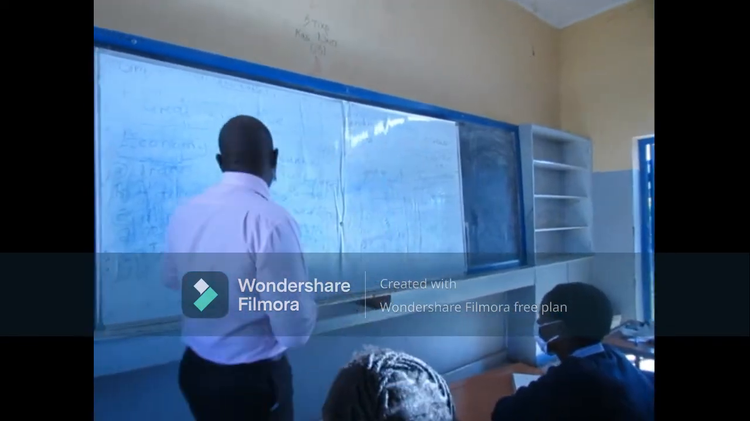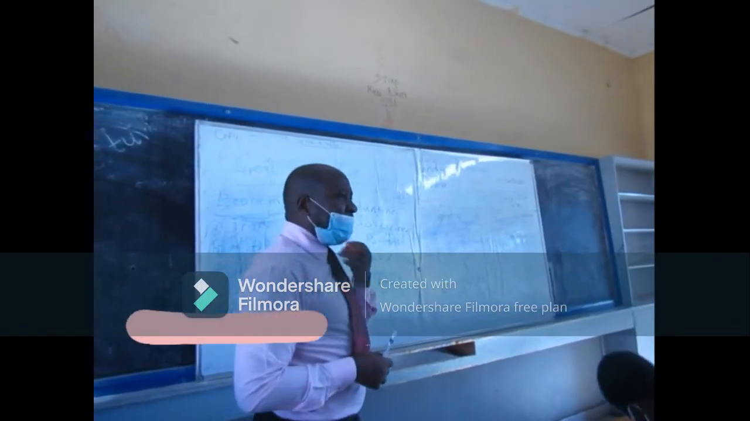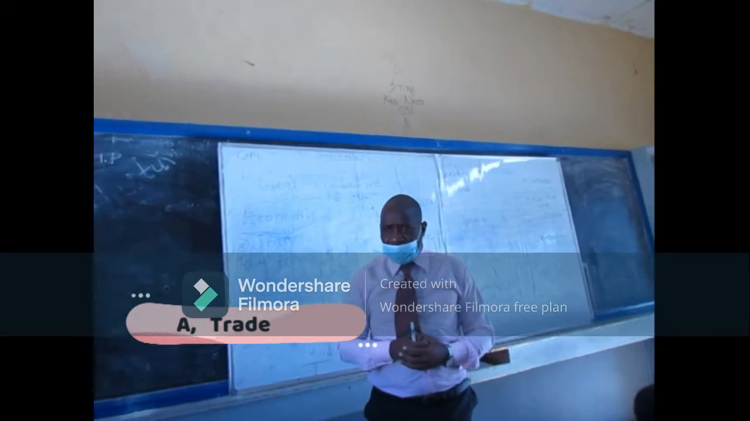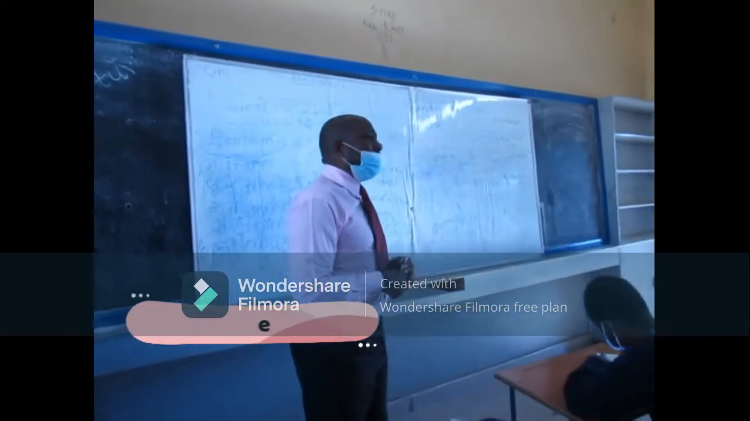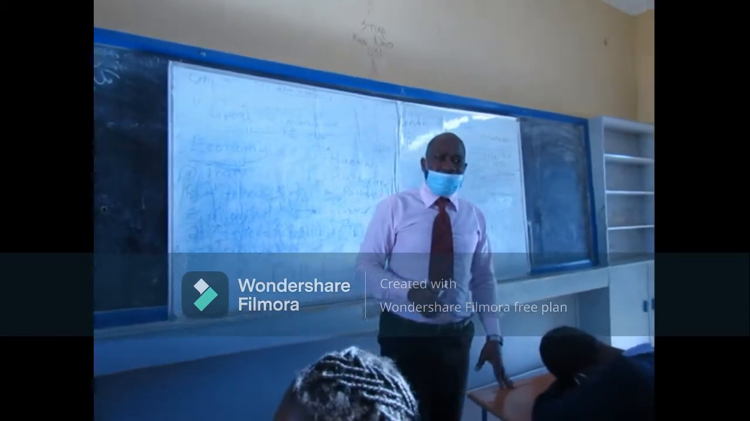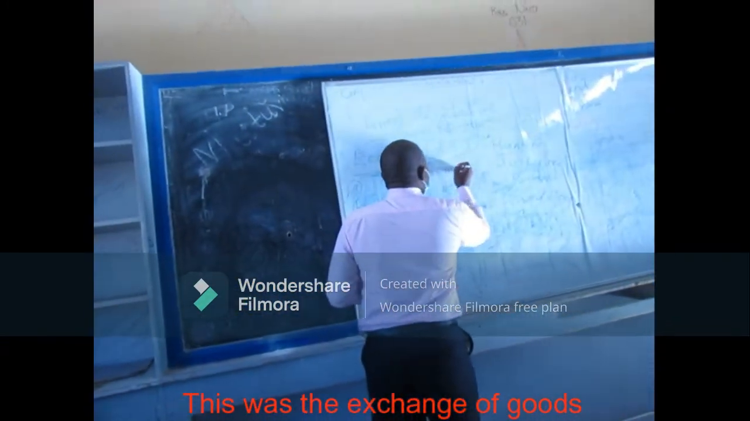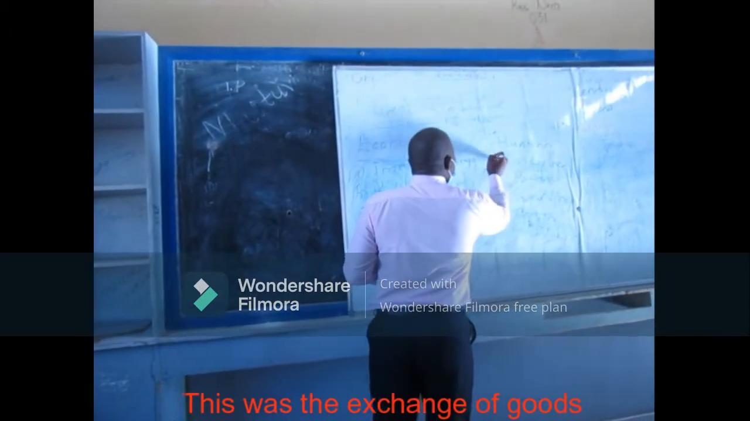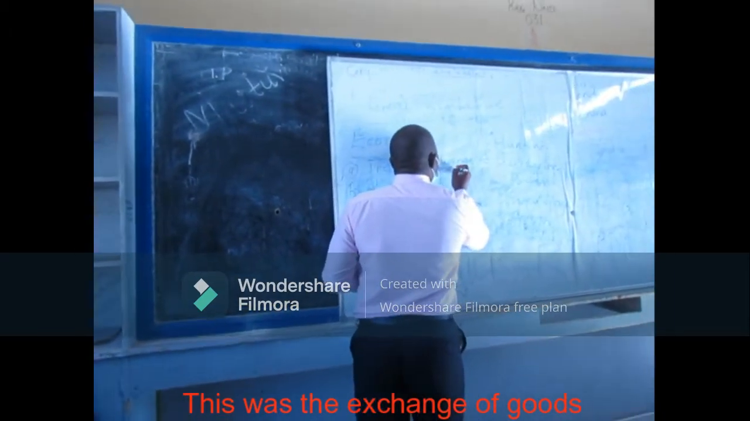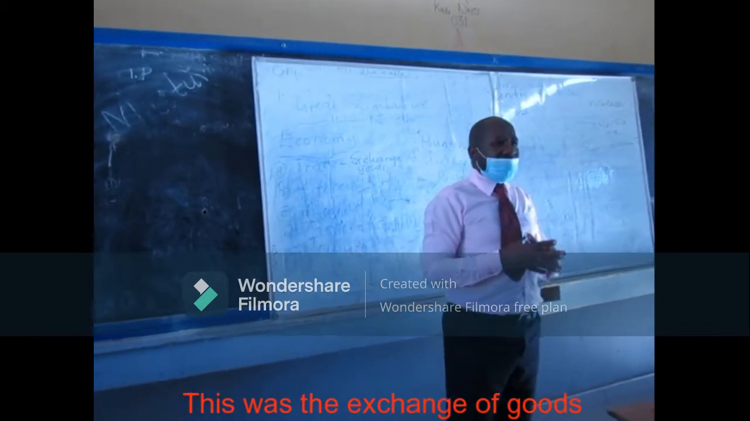Let's start with the first economic activity, trade. Let's write subheading, trade. What was trade? What is trade? Yes, my daughter? Yes, trade is the exchange of goods. So let's write: trade was the exchange of goods.